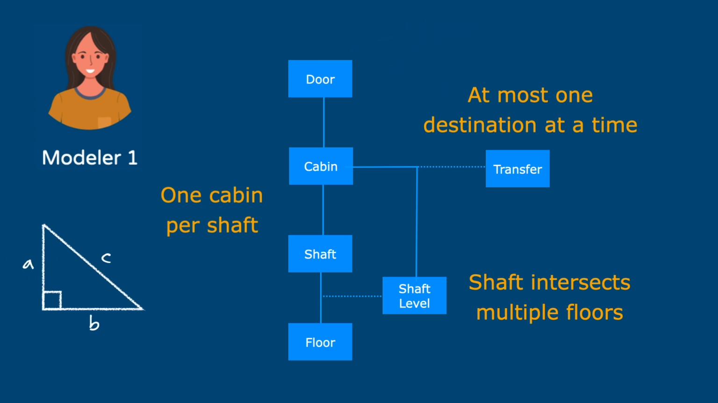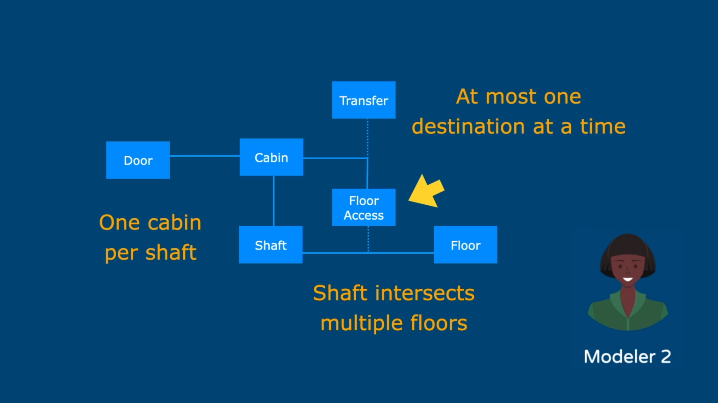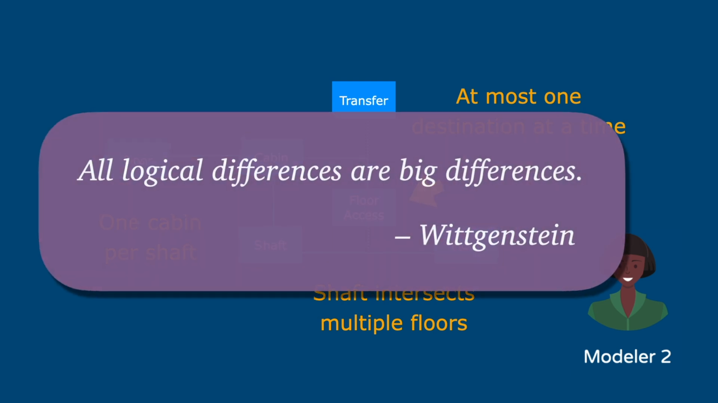It's the same in math, where the Pythagorean equation a squared plus b squared equals c squared is logically identical to x squared equals y squared plus z squared. In our case, one modeler might call a shaft-floor intersection a shaft level, while the other calls it a floor access point. Nonetheless, seemingly minor differences in the logical features of our models will specify entirely different systems. To quote the famous logician Wittgenstein, all logical differences are big differences.